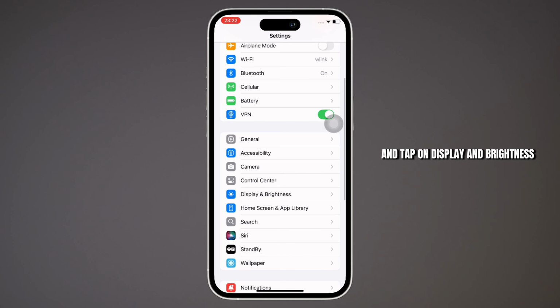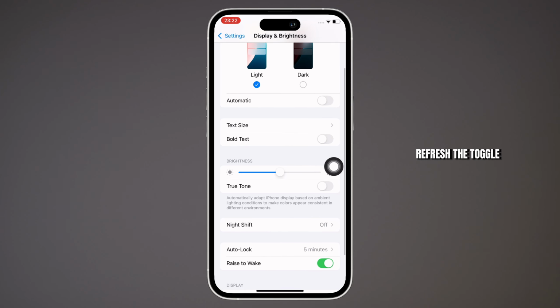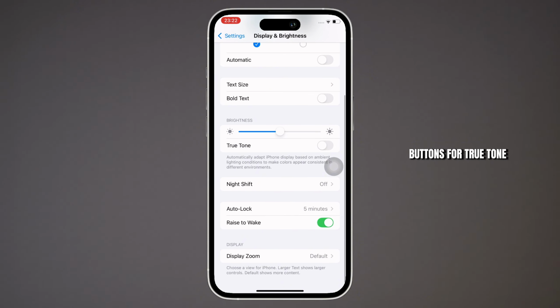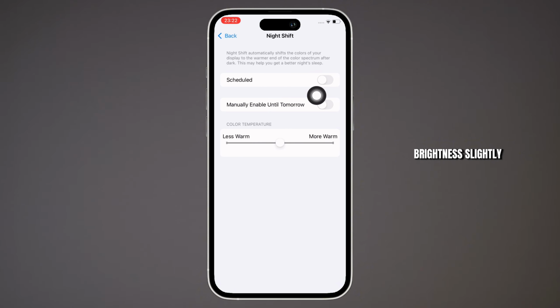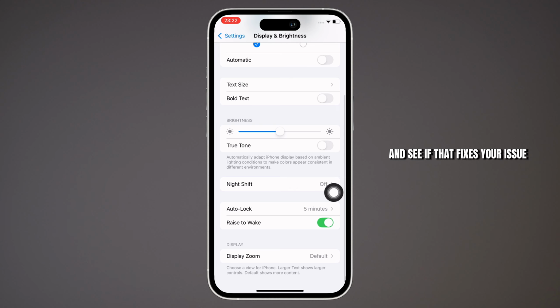If not, then go back to Settings and tap on Display and Brightness. Here you can try to refresh the toggle buttons for True Tone, Night Shift, and Auto-Brightness, turning them off and on to see if the tint changes. You can also try to lower the brightness slightly and see if that fixes your issue.